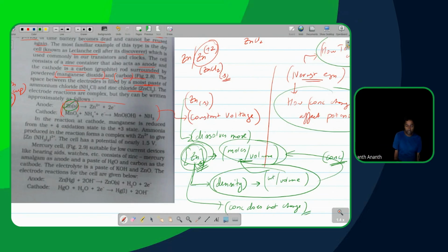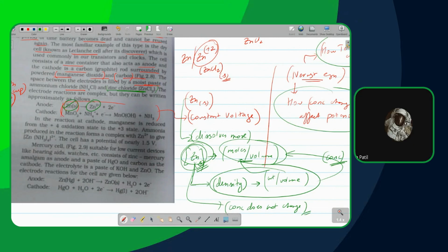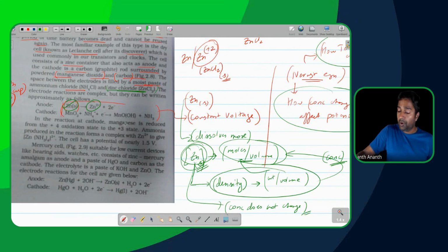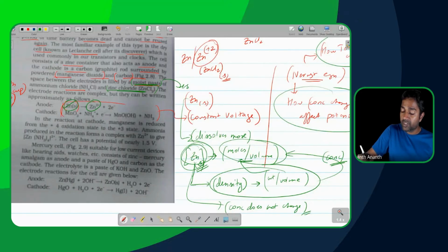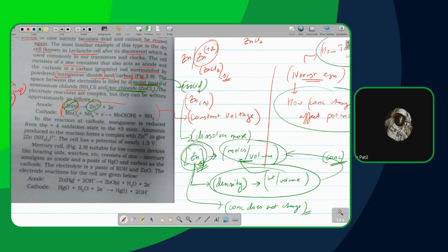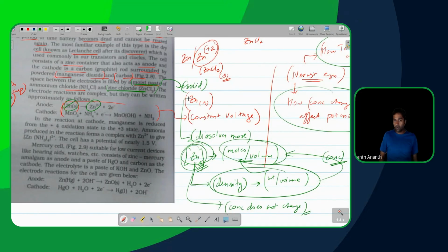Next. How about zinc 2 plus? What is this guy present as? It's present as ZnCl2. What's the form of the ZnCl2? Moist paste. Which means what form is it? What's the advantage of solid?